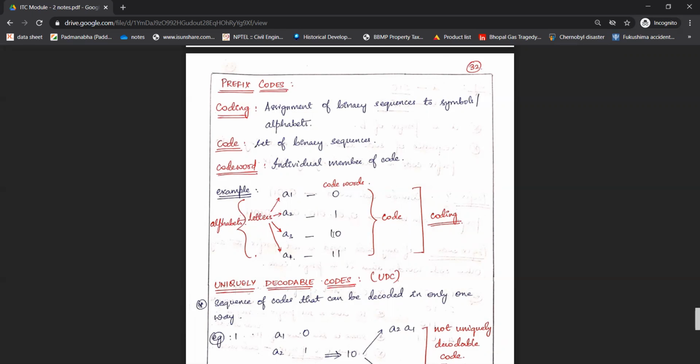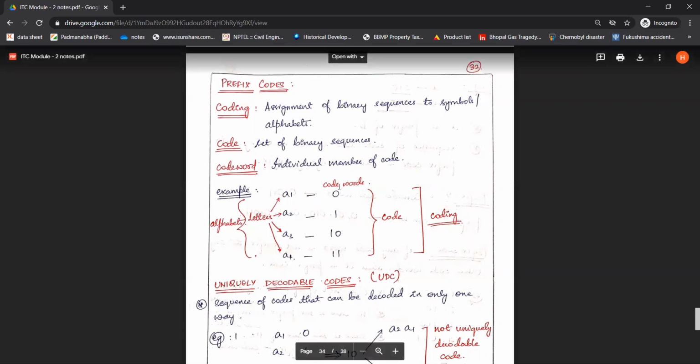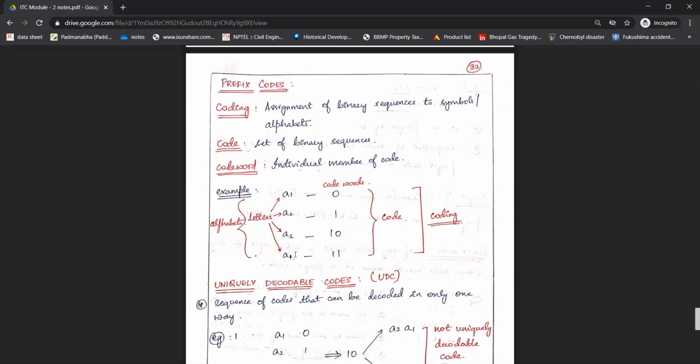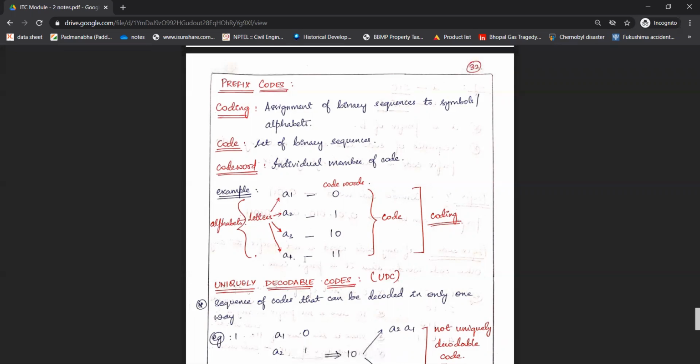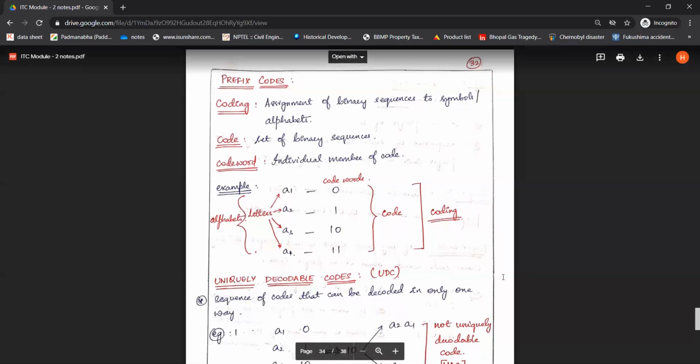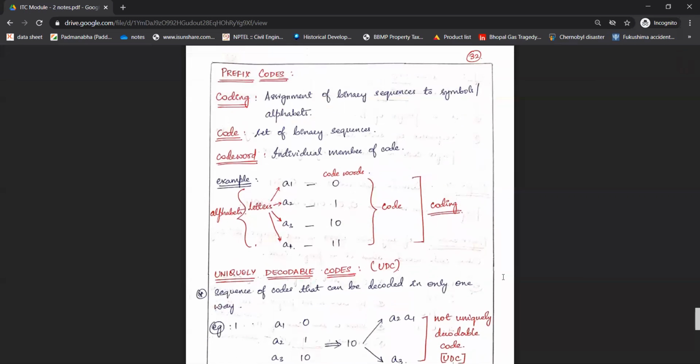The 0, 1, 10, 11 all together we call a code because they are binary sequences. The individual members of that set we call code words. And the assignment of binary sequences to symbols or alphabets we call coding. All right, so this is about code word and coding.